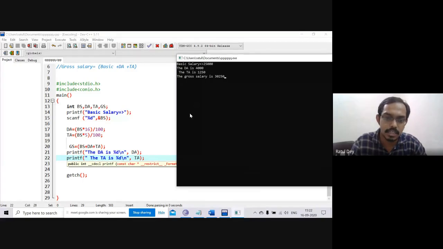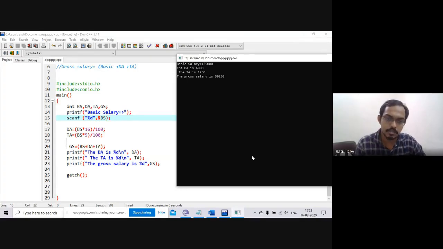So you can see that the DA is 4,000, and it's coming on the next line. TA is 1250 on the next line. And the last thing is the gross salary. So I think it is visible to all of you. You just give the slash n within the printf code. I am requesting all of you, please share your screen. Please write in your machine, all of you, whatever program we have done.